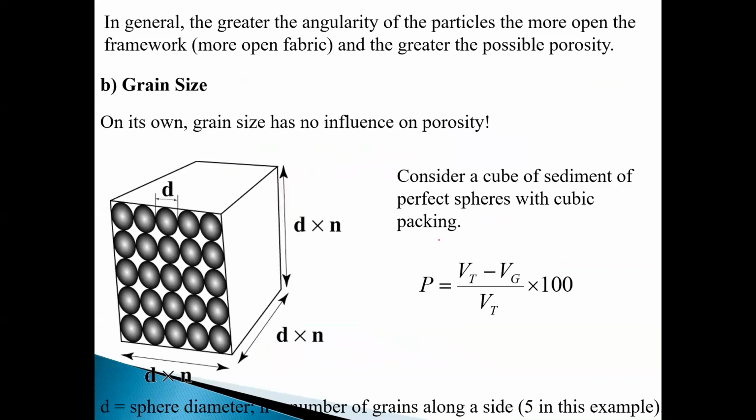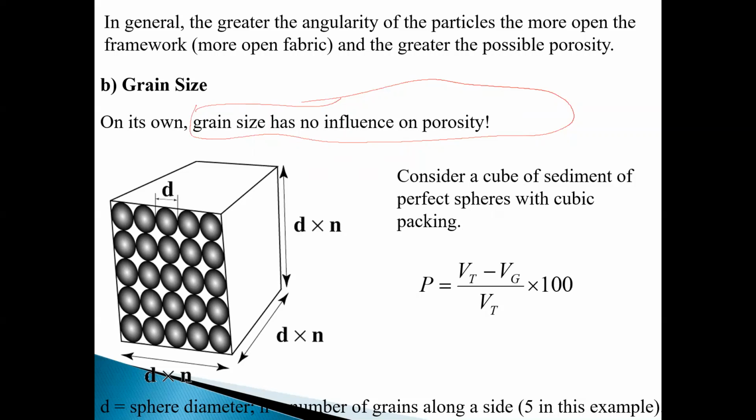After packing density and shape, the next is grain size. Does grain size affect porosity? Grain size has no influence on porosity. Whether you have large grains or small grains doesn't matter. What matters is only the volume occupied by pores relative to the total volume of the rock.